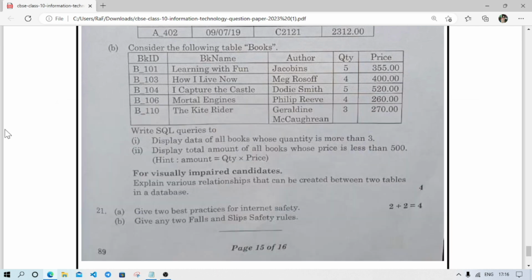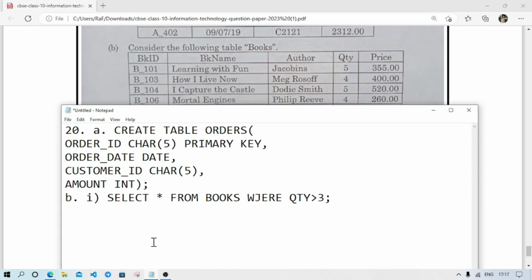So this query will display only the records whose quantity is greater than 3. Now the next question: display the total amount of all the books whose price is less than 500. This means we have to calculate the total amount. For example, the book priced 521 we are not going to count. For the first one, the cost is 355, so we multiply it by 5, and we have to add all the numbers. The hint also says amount will be quantity into price, so we are going to use the sum function.